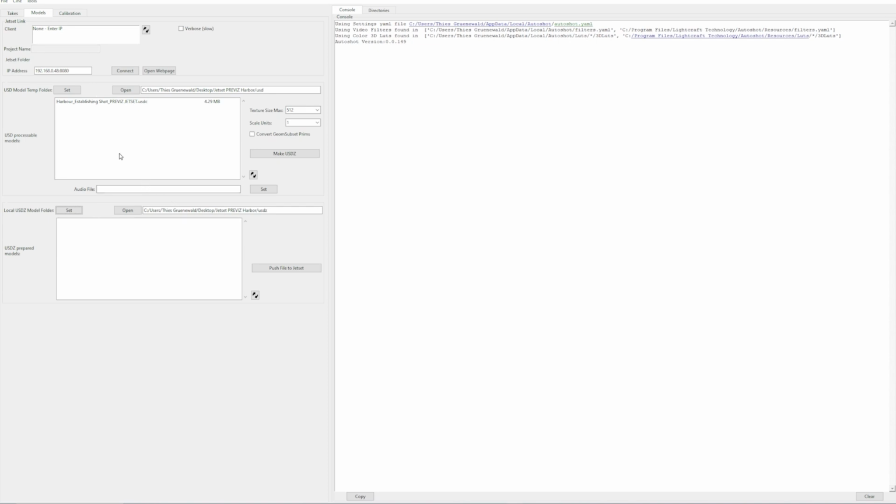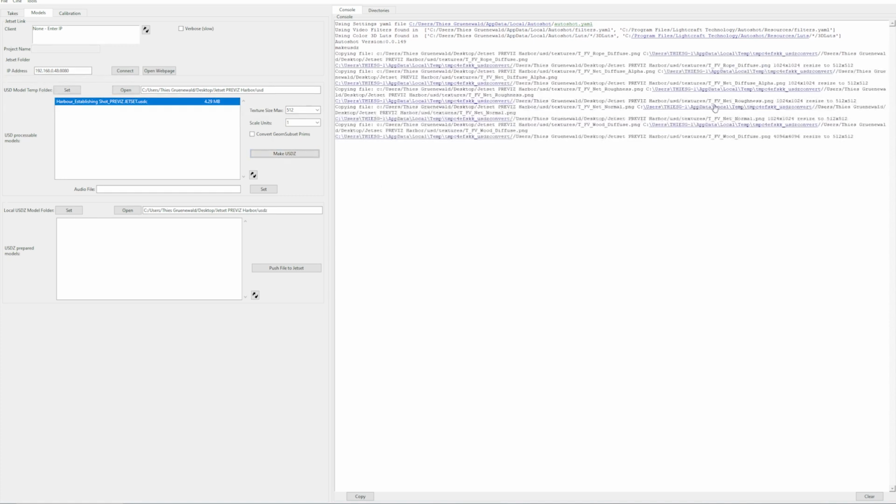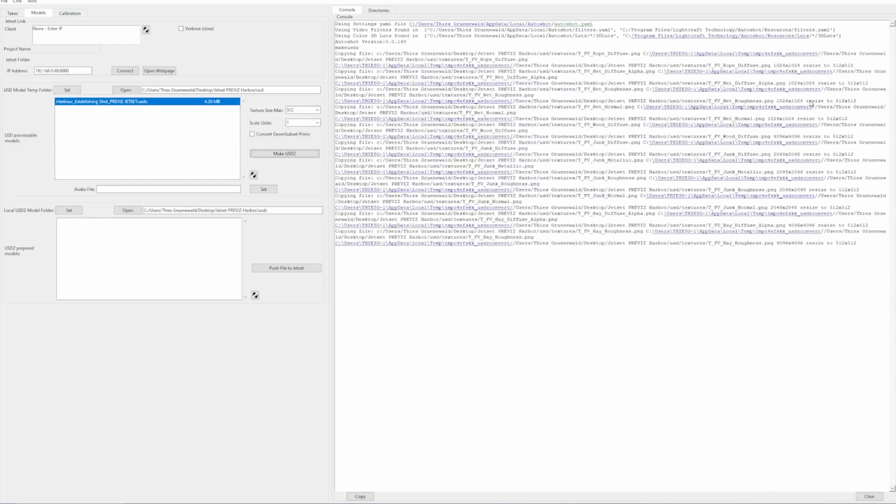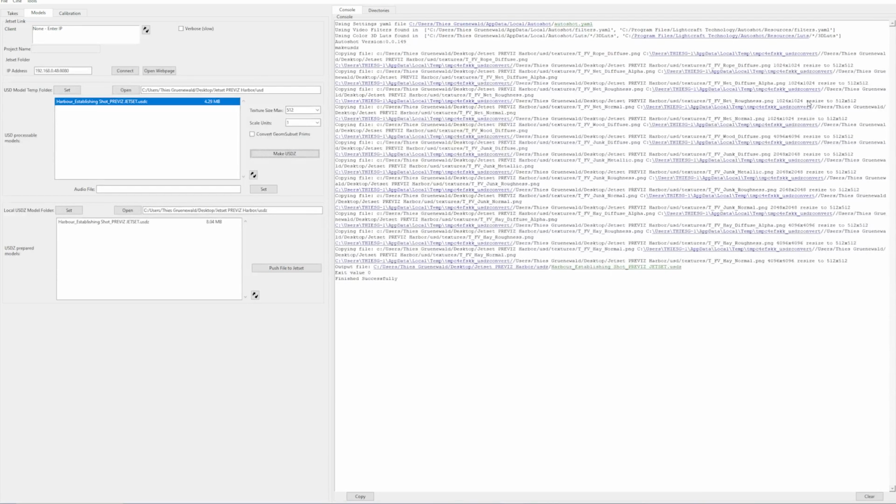And the first thing that we can do is we can change our texture size, because we don't want to work with 4K textures inside of the Jetset app. So I highly recommend to set your texture size to maybe 512 by 512, and the program will do the resizing for us. Okay, and then we can select our file and we can click the button Make USDZ. And you can see in the console what the program is doing for us. So it will turn all our texture maps down to 512 by 512. And once this is done, you can see we got a USDZ file.